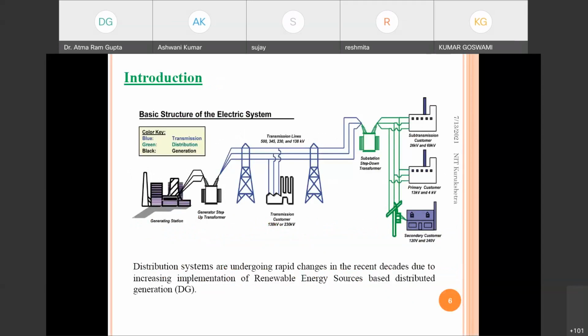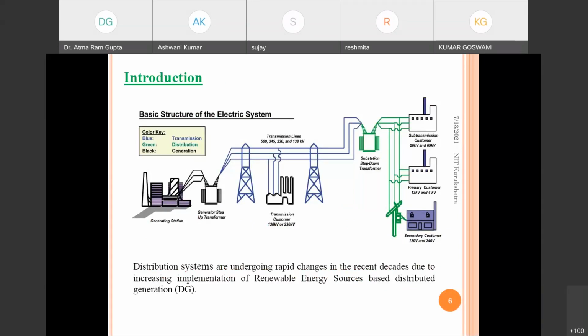So in the distribution part, means low voltage region, compared to the transmission, if you will see, primary distribution will be in 66 kV, then 33 kV and 11 kV. And secondary consumers will get it in three phase, that is 400 volt, or in single phase 230 volt.